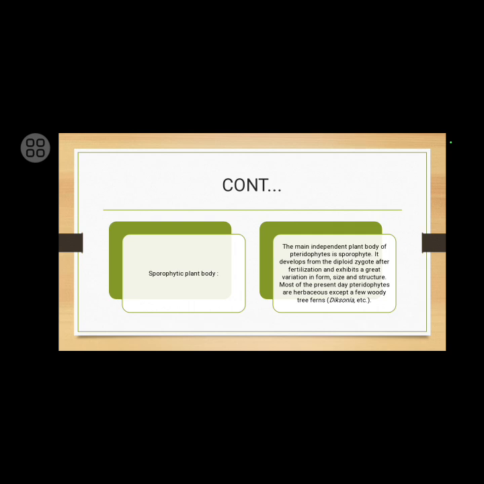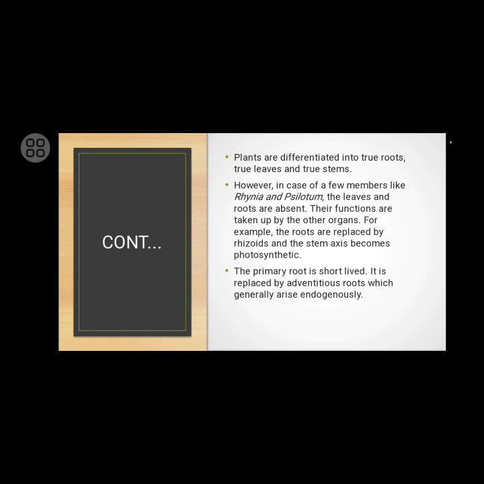Sporophytic plant body. The main independent plant body of pteridophytes is a sporophyte. It develops from the diploid zygote after fertilization and exhibits a great variation in form, size, and structure. Most of the present day pteridophytes are herbaceous except a few woody tree ferns like Dicksonia, etc. Plants are differentiated into true roots, true leaves, and true stems.